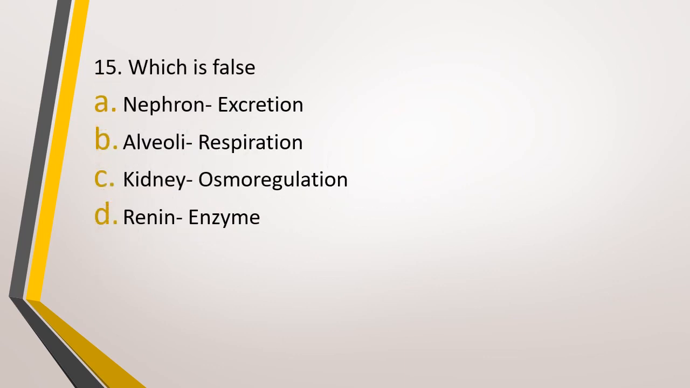Question number 15. Which is false? Option A, nephron excretion, option B, alveoli respiration, option C, kidney osmoregulation, option D, renin enzyme. Which is false? The correct answer is option D, renin enzyme is false. This renin is not the enzyme wala renin. Enzyme wala renin is double N, R-E-N-N-I-N. And what is the role of that rennin? Yes, it is used in digestion of milk protein.